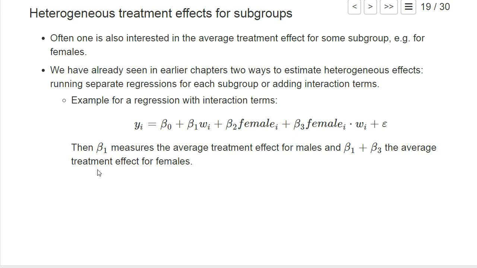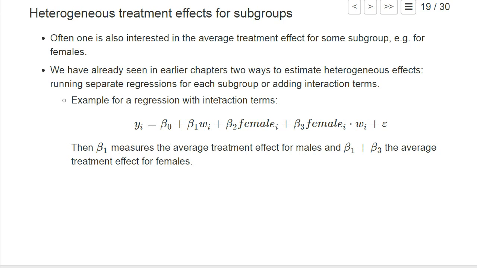One often is also interested in the average treatment effect for some subgroup. For example, it could be that a drug works better for females than for males. And we have already studied such heterogeneous effects in chapter 1c, and one way would be just to run separate regressions for each subgroup.